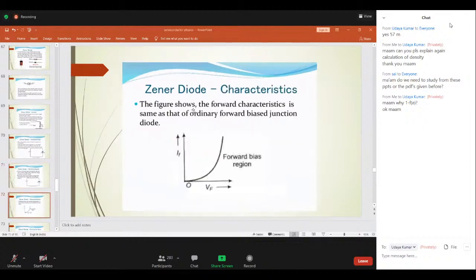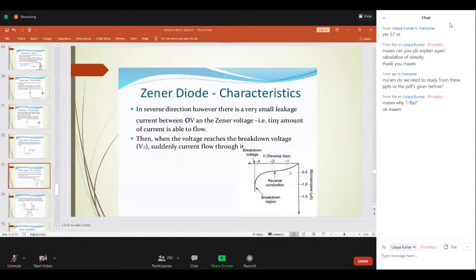Coming to the characteristics: in forward bias, it is similar to the forward biased PN junction, but in reverse bias it works in a different manner. When reverse bias voltage is applied, it allows only a small leakage current as long as the voltage is less than the Zener voltage.